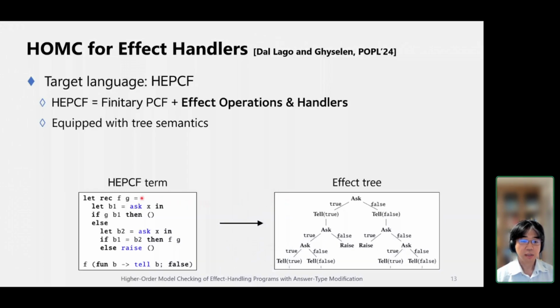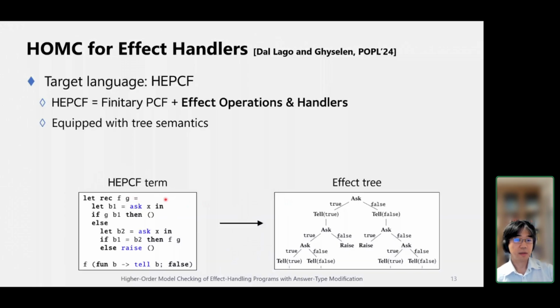So let's see one example. In this term, the three operations are called ask, tell, and raise. From this program, we can generate effect trees like this one. Here, nodes are labeled with operations used in the original program. Because in the original program, the first invoked operation is ask, the root node of the effect tree is labeled with ask.